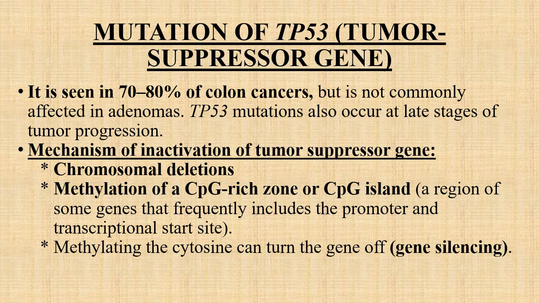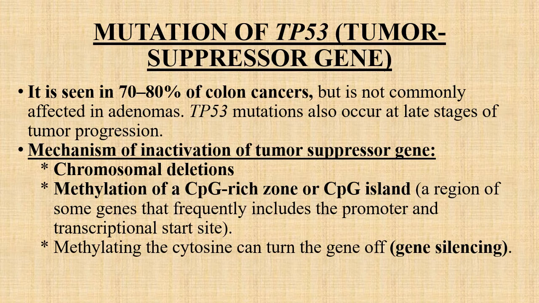The second one is the methylation of CpG rich zones or CpG islands, which are regions of some genes that frequently include the promoter and transcriptional start site, and methylating the cytosines.